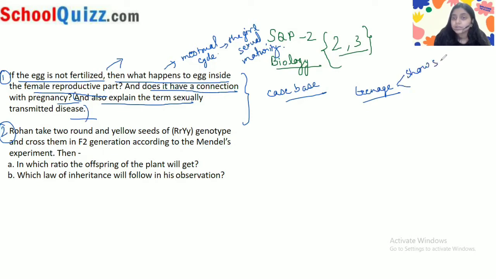the boys' and girls' bodies show some changes. Some changes are the same in both, and some are different in boys and girls. Boys have a mustache and their voice becomes cracky or heavy.